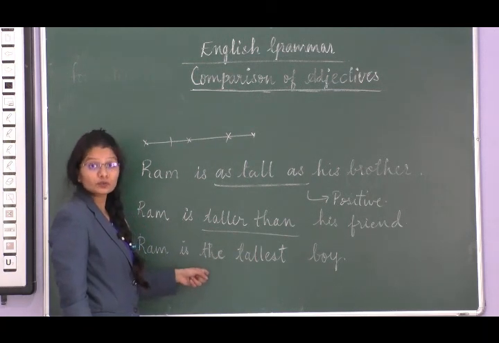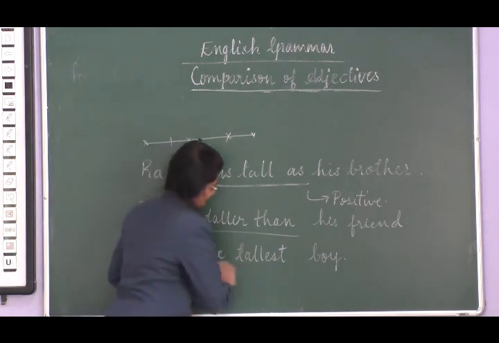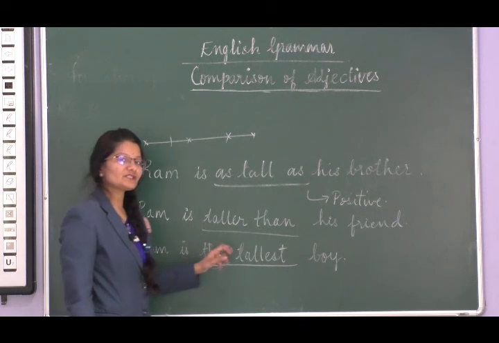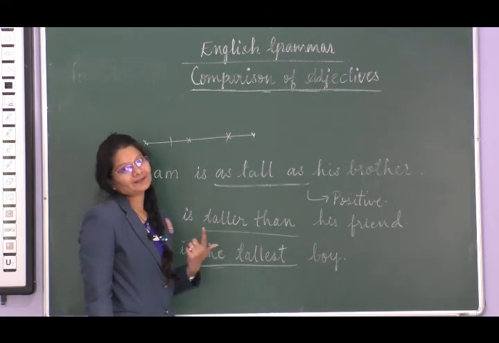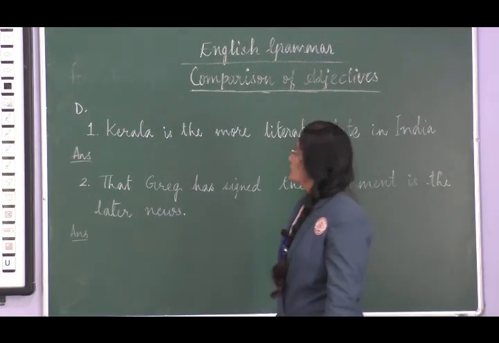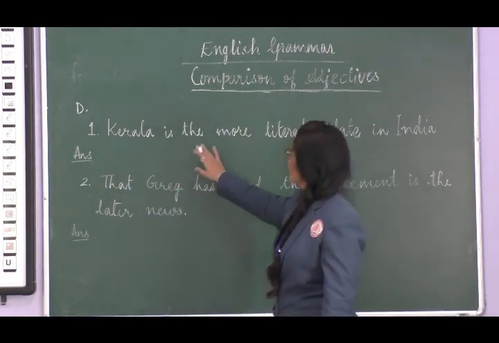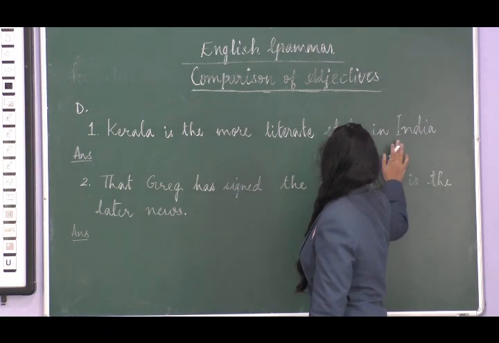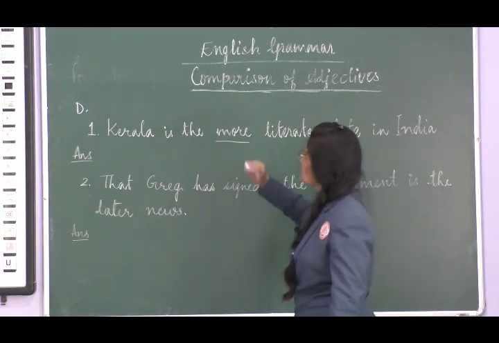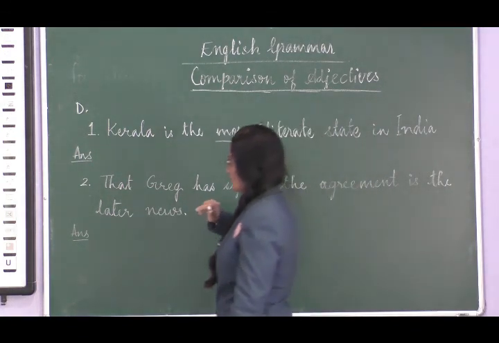So here if you look at the word, you have the article the. So always the superlative degree will have the. Okay. So look at this sentence. Kerala is the more literate state in India. So here the mistake is this, right? So we need to correct it.